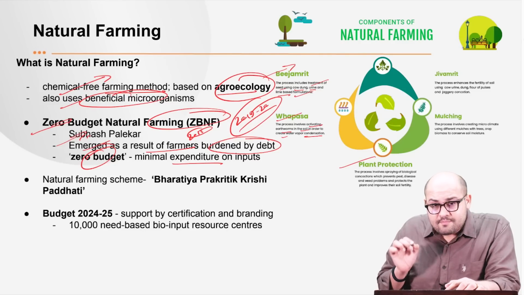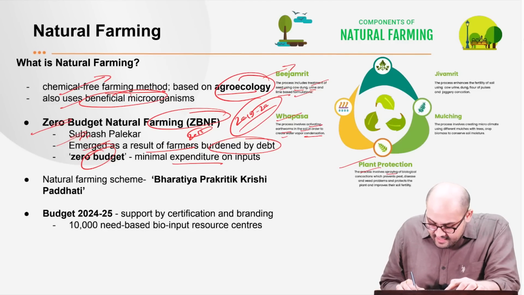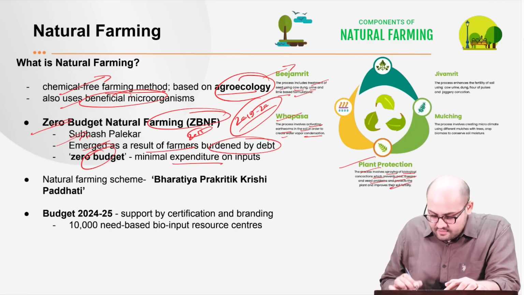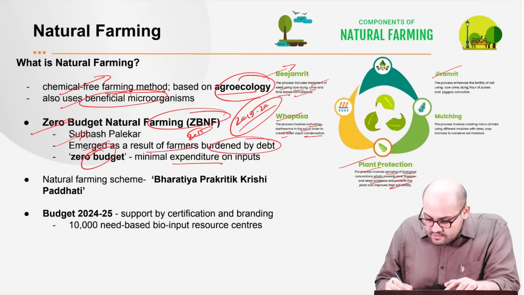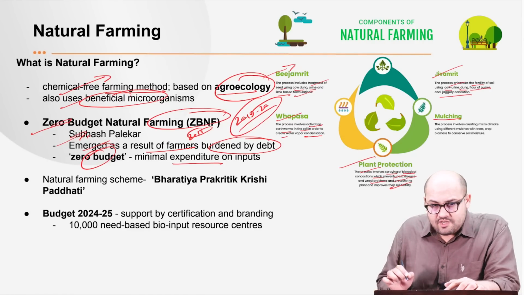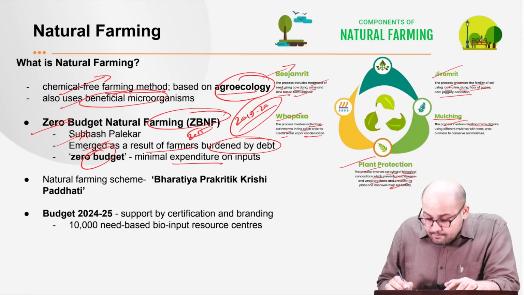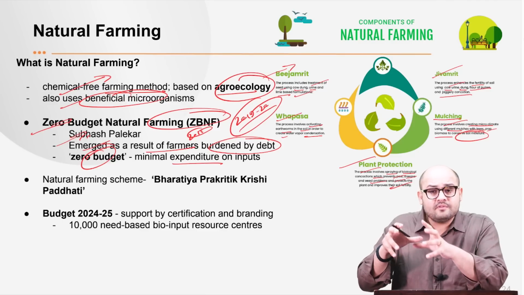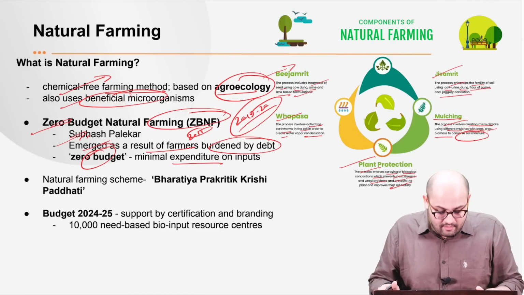Then we have got the plant protection. The process involves spraying of biological concoctions, which prevents pest, disease, and weed problems, protects the plant, and improves the overall soil fertility. Then we have got Jivamrit. Now, this process enhances the fertility of the soil using cow urine, dung, flour of pulses, and jaggery concoctions. Then we have got mulching. Now, this process involves creating a microclimate using different mulches with trees, crops, and biomass to conserve the soil moisture. So these are some of the very essential components of natural farming.